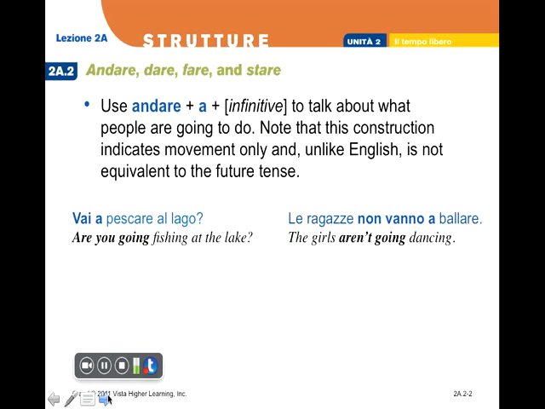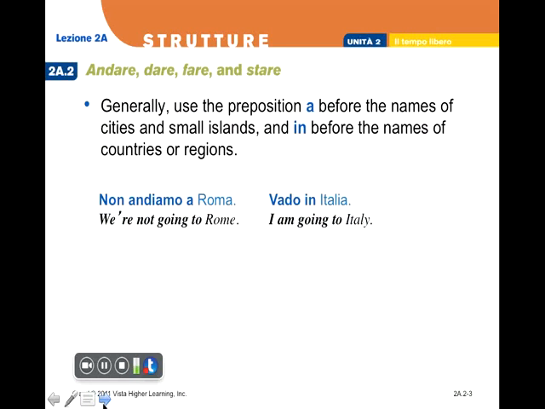But it's not used like in English to talk about a future event. Vai a pescare al lago, are you going fishing at the lake? Le ragazze non vanno a ballare. So it's not used exactly to predict, to talk about a future action, but it simply indicates the movement, something that they're going to do.